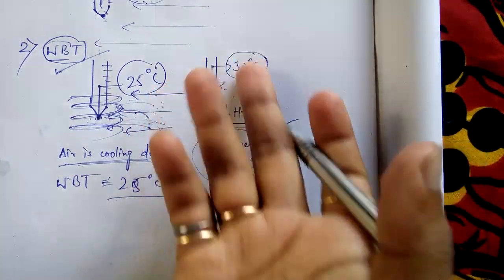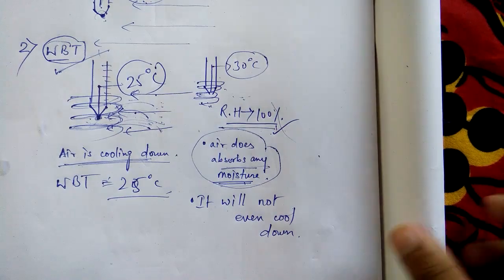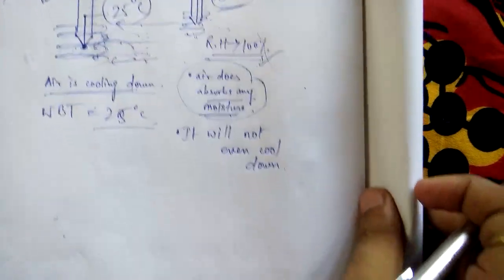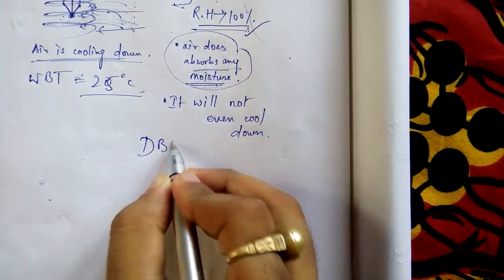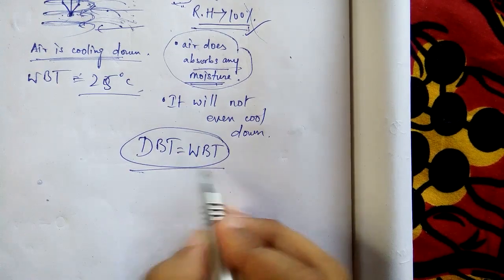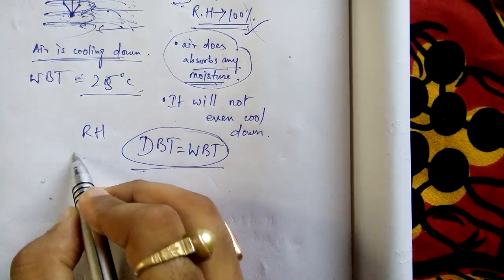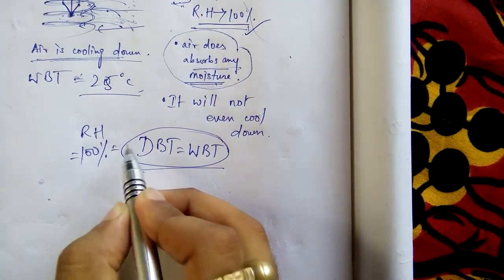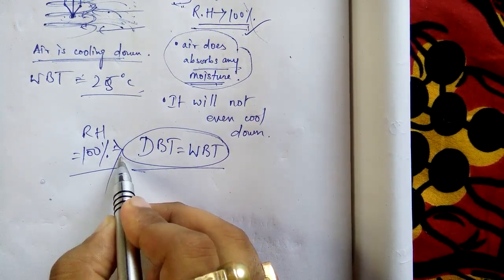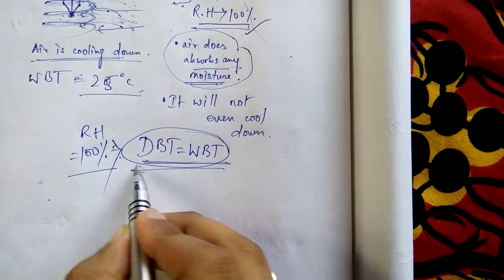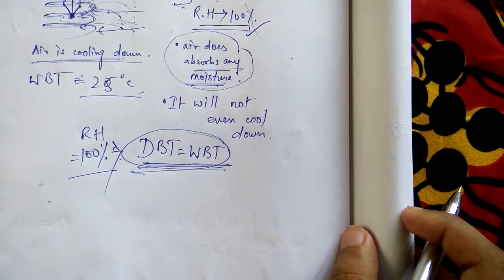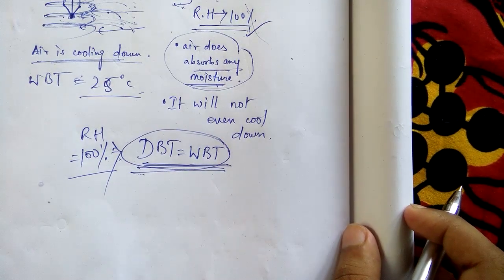So the thermometer will show whatever is the original temperature of the air, that is 30 degrees Celsius, that is equal to DBT. So here DBT is equal to WBT. So we have understood that when relative humidity is 100%, it implies that DBT is equal to WBT. I think I have been able to explain it to you. Okay.